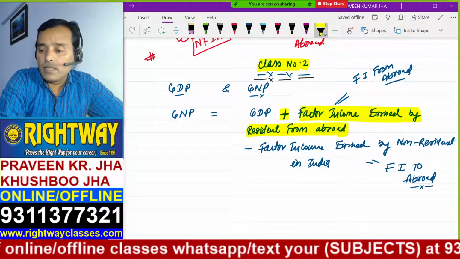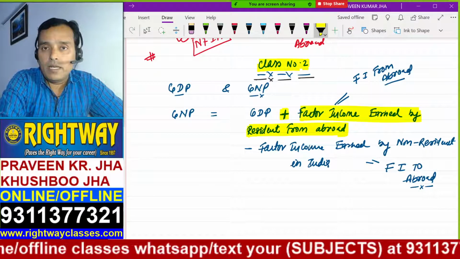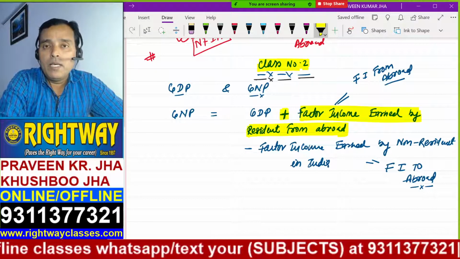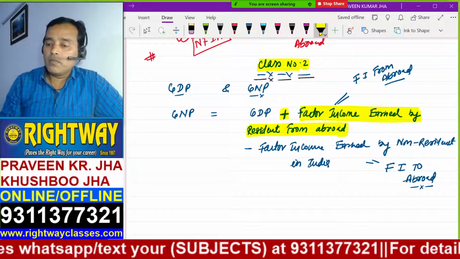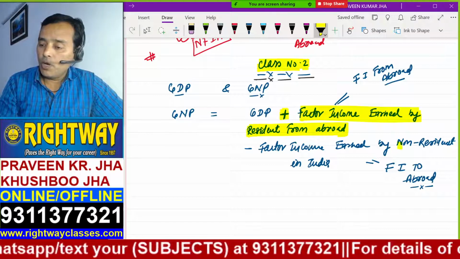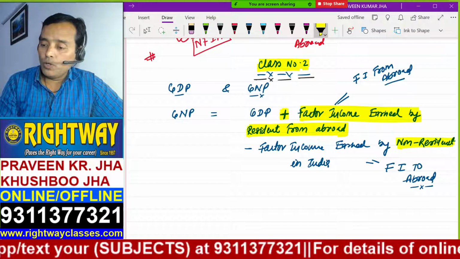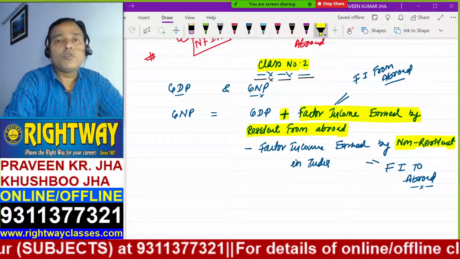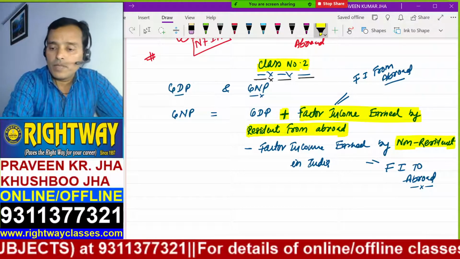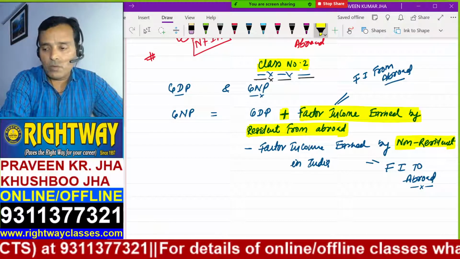Because it is part of GDP, but it cannot be part of GNP, because this income is earned by non-resident. The condition for GNP is that income should be earned by resident. So the first one is added and the second one is deducted.